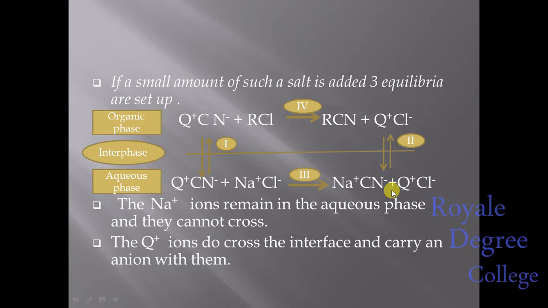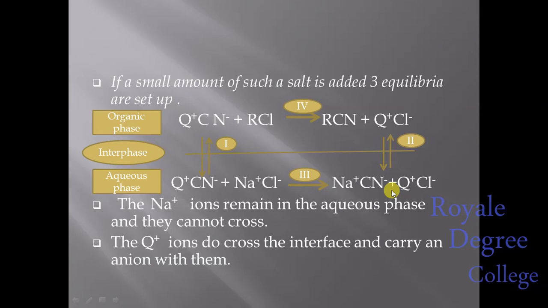That is Q plus Cl minus. But the rest of the things, that is RCl, can't be transferred from the organic phase to the aqueous phase. And in the aqueous phase, Na plus Cl minus also can't be transferred to the organic phase.